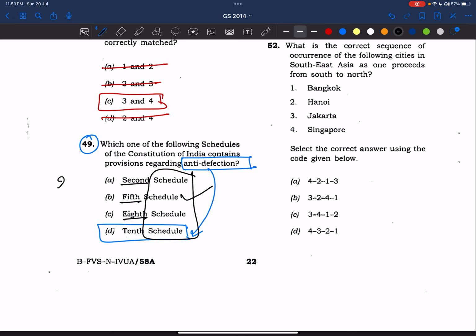Why? Because see here, in 2024 also there was a question on languages, 8th schedule. I made a mistake in the exam. It was a very clear, very easy question. Lack of revision. I couldn't differentiate between Manipuri and Maithili, and I put the wrong option. So definitely schedules are very important.